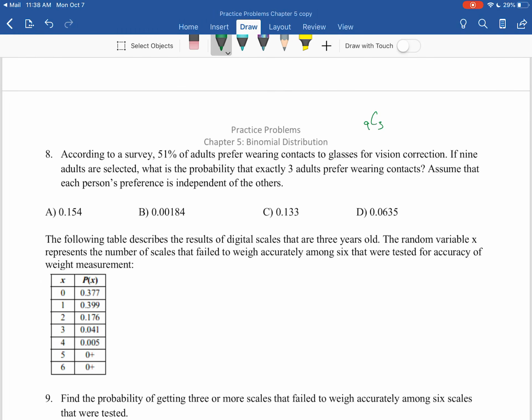Multiply that by our probability, 0.51 to the x power of 3. Multiply by q, which is our probability of failure, 0.49, remember that's 1 minus p, to the n minus x power, which is 6. Remember, if you add the exponents together, you should get the value of n, and your x value of 3 should be the same as the exponent there. When we solve this out, the probability of finding 3 adults out of these 9 that prefer contact lenses, at 51%, is 0.154. There's a 15.4% chance of that happening.